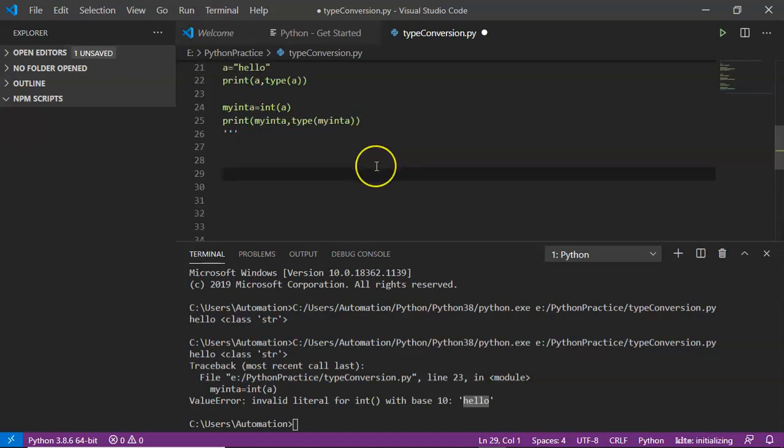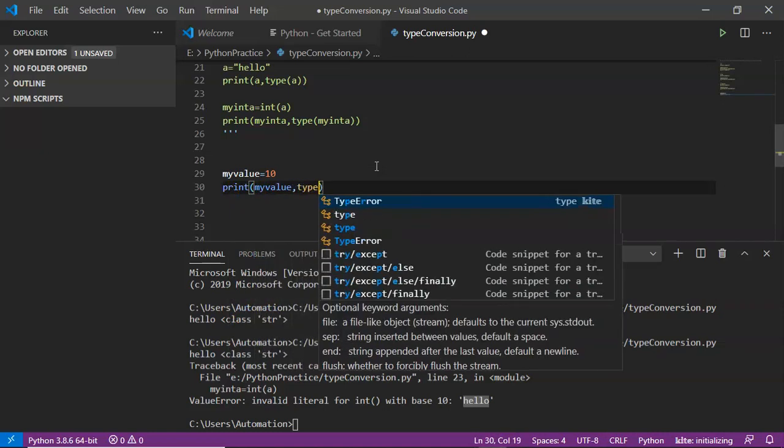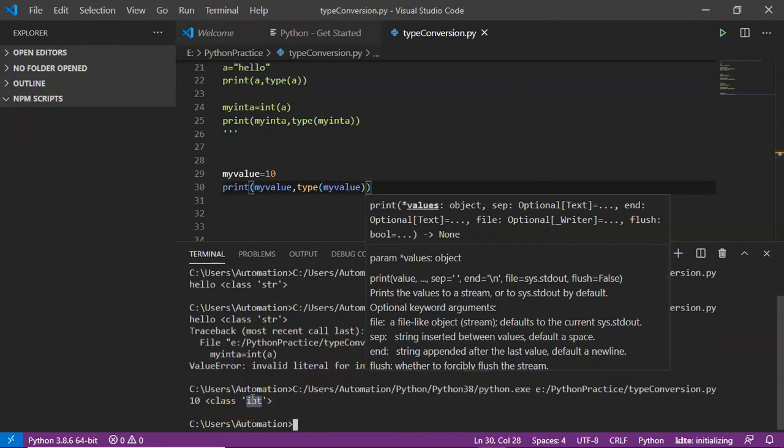Now see here, suppose I am defining a variable, let's say my value. You can take any variable, I am simply taking my value as 10. So first of all, let me print my value and then the type of my value. So we know that it is an integer. Yes, you are getting that.